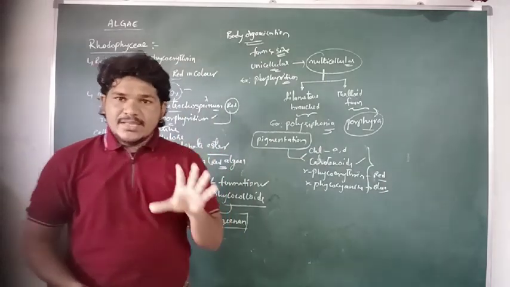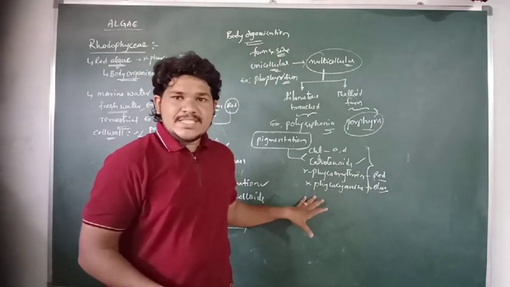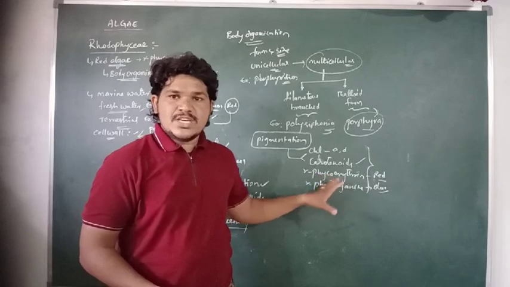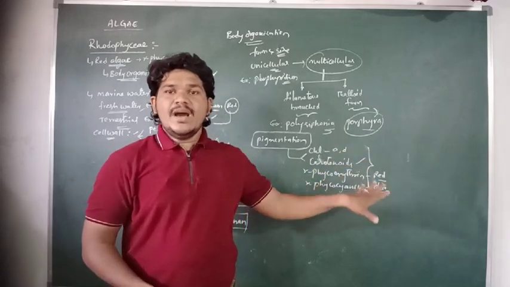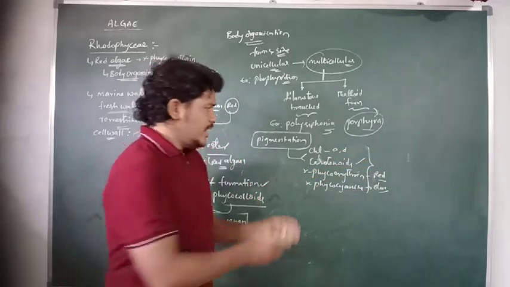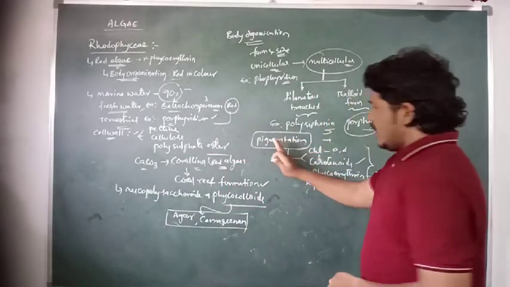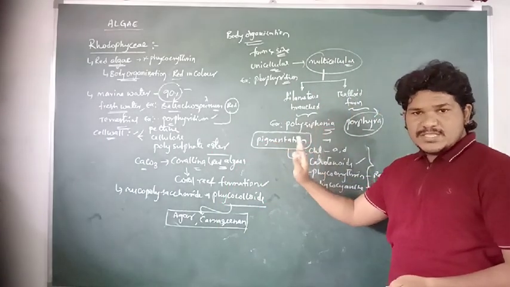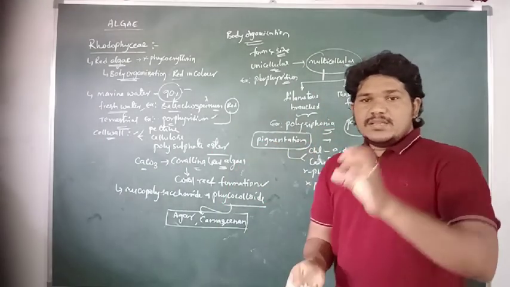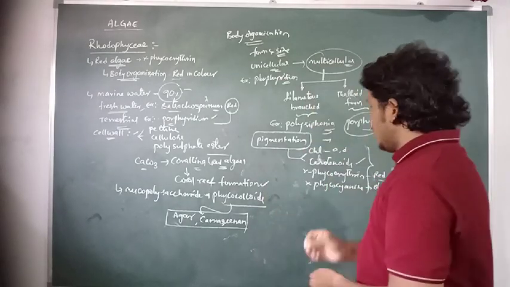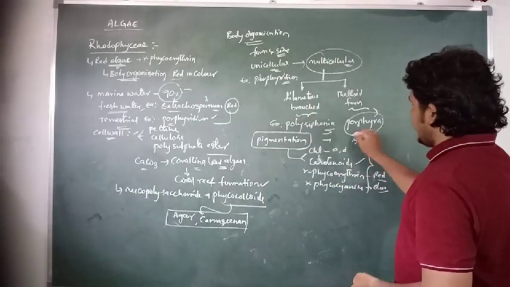So here, on the basis of pigmentation, the species of red algae are similar to the blue-green algae.